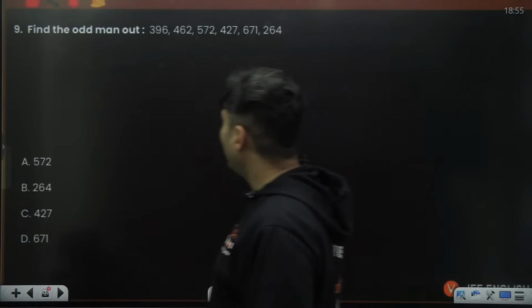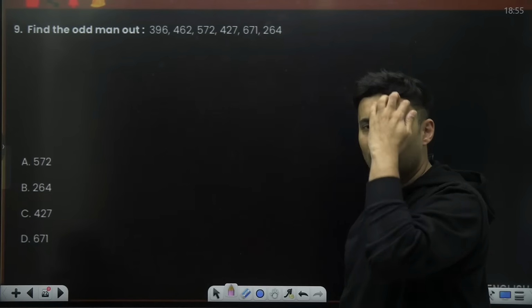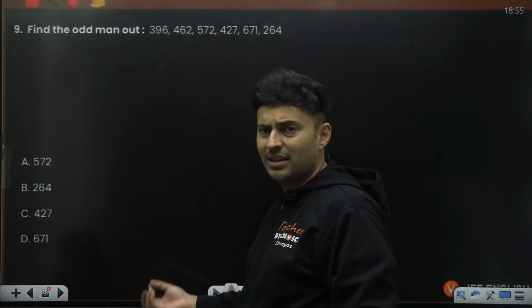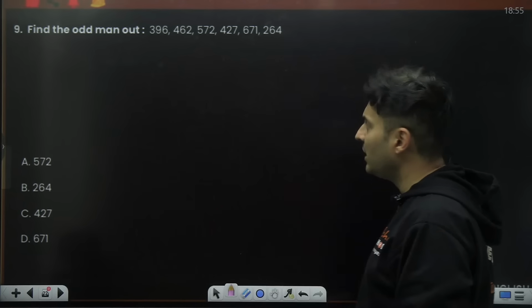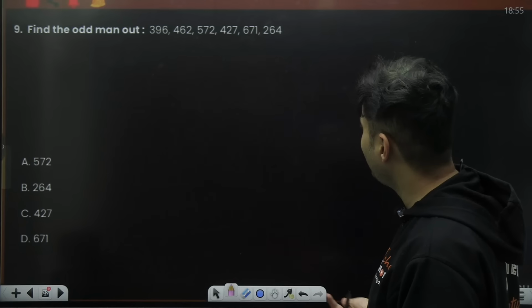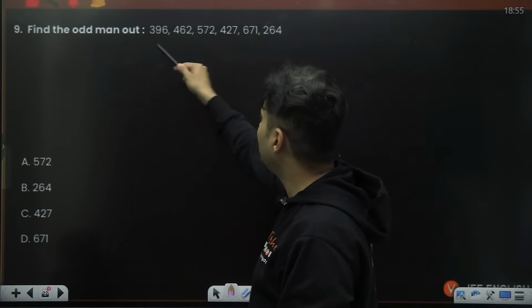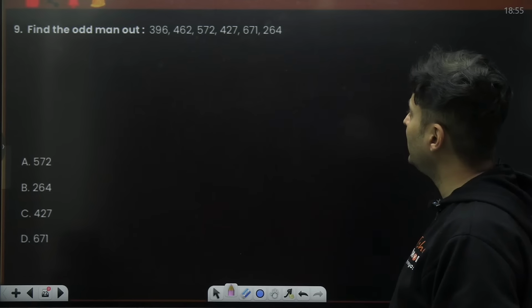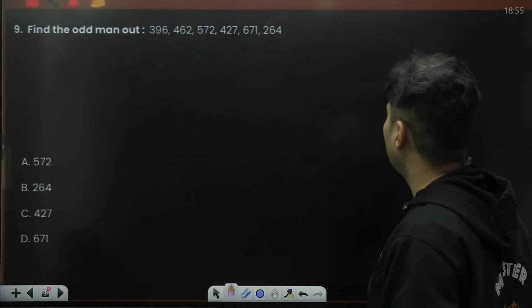Okay, so find the odd man out, guys. Can you see some kind of pattern? Can you see some kind of formula over here? Are they squares? Are they divisible by some number? Are they multiplied by some number? Are they some series? Or play with the digits and you might find it out. 396, 462, 572, 427, 671, 264.